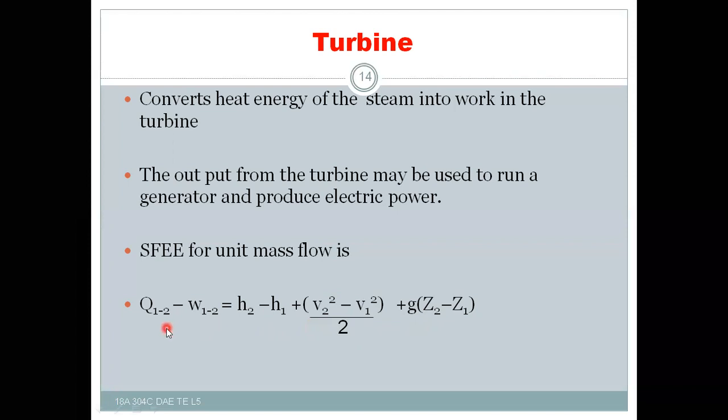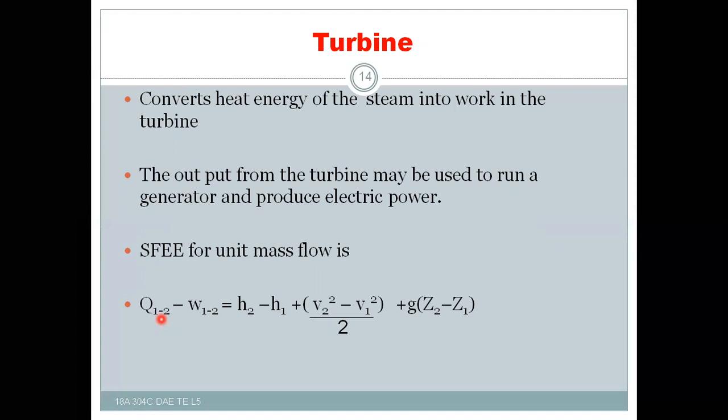And there is no heat transferred into or out of the system because of the insulation to the casing. If there is no insulation, the heat will be rejected to the surroundings. But since we are insulating the total casing of the turbine, there is no transfer of heat energy into or out of the system.